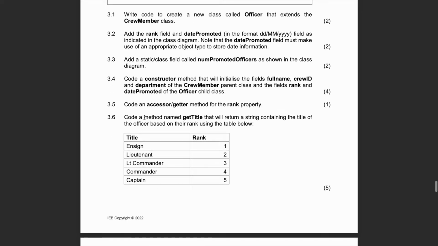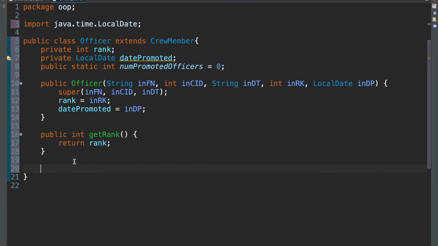Code a method named getTitle that will return a string containing the title of the officer based on their rank using the table below. Okay, so this means that using the rank will return this specific string, right? A rank of 1 will return unsigned, 2 lieutenant, and so on and so forth. So this means that we need a bunch of if statements, or you could use a switch statement here, but I've found that most people are more comfortable with if statements, so we'll do ifs because at the end of the day, it does the same thing. There's no need to overcomplicate life if you feel more comfortable doing ifs. So that's what we'll do.